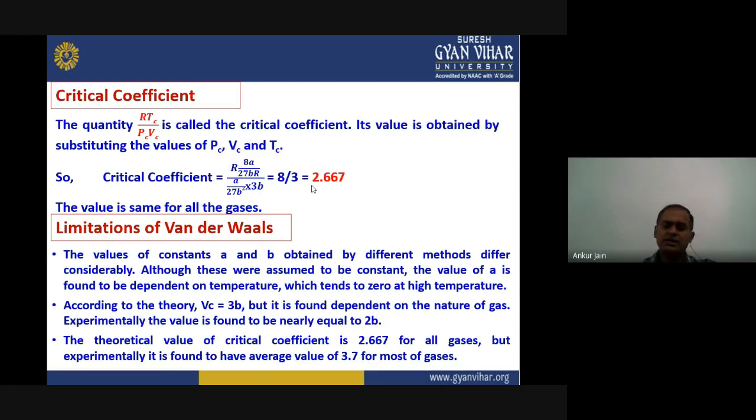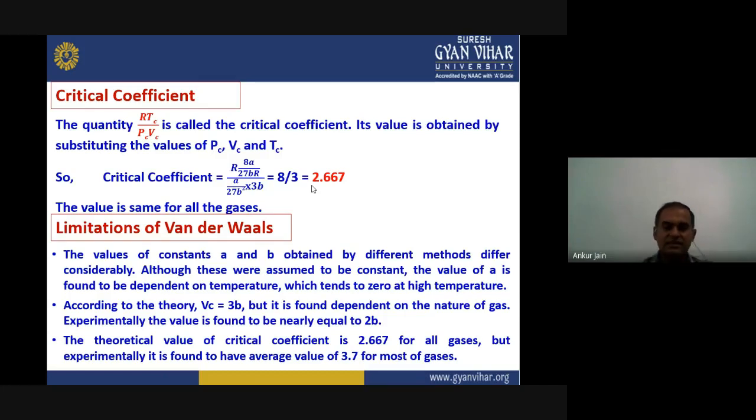Now, because in general we can say there is nothing ideal, there is nothing very perfect, the same thing is applied to van der Waals equation. What is the limitation of van der Waals equation? The limitation is, there are several actually. I have pointed it out here. The first limitation is the values of constants a and b obtained by different methods.